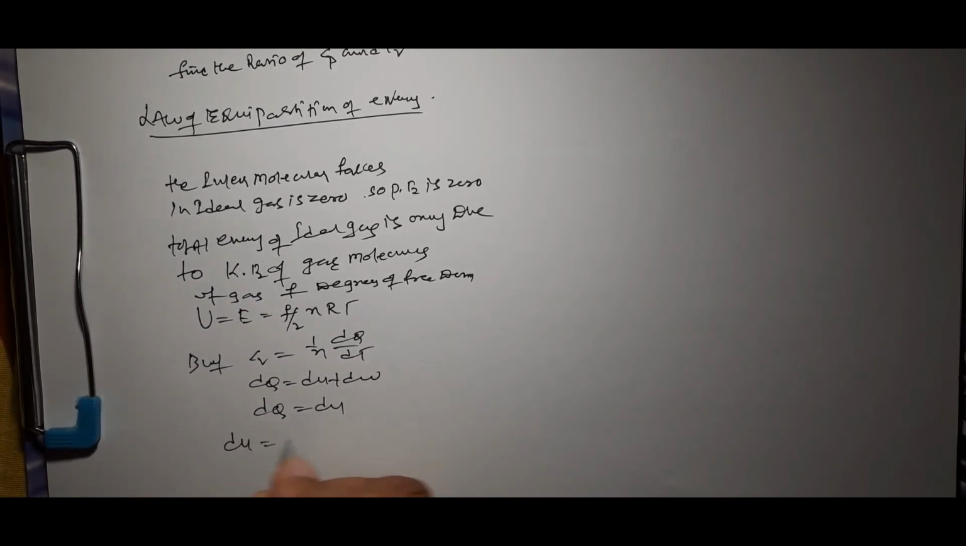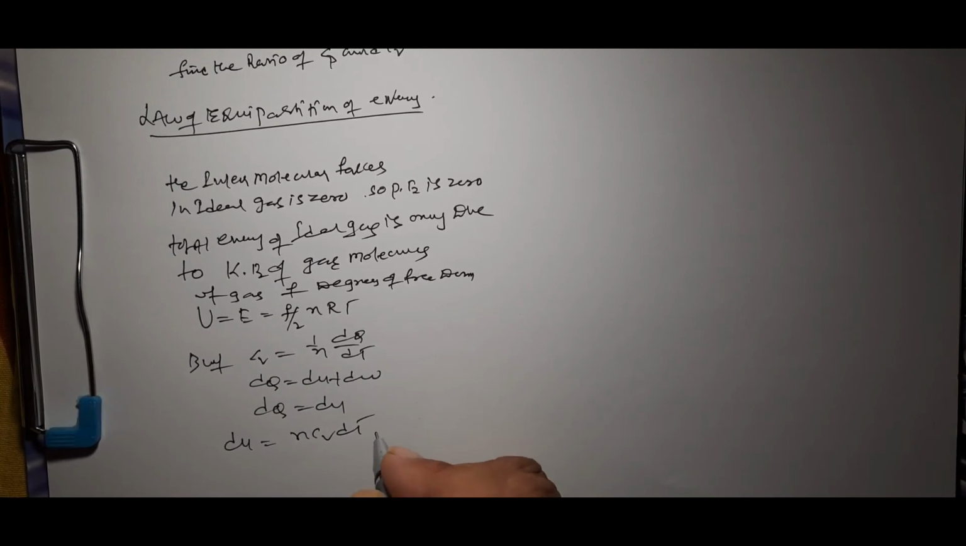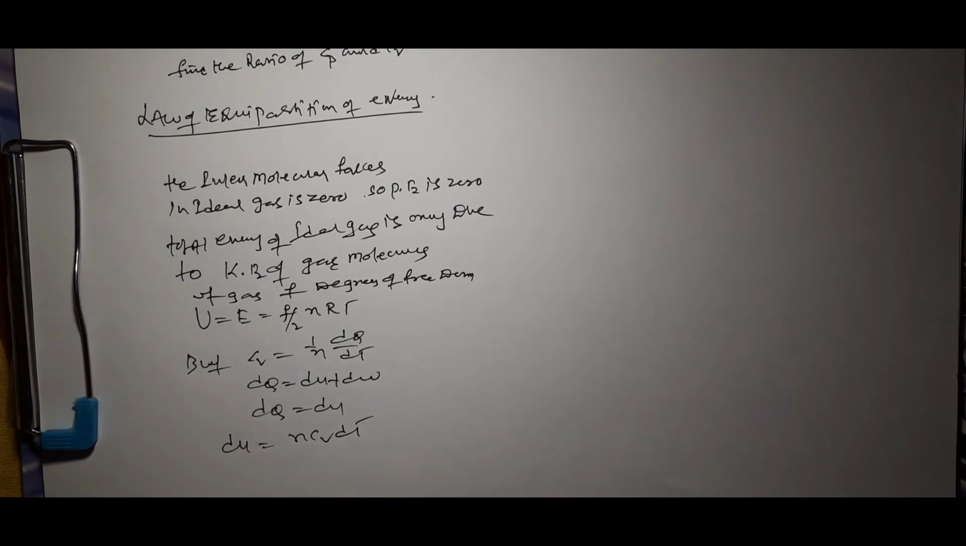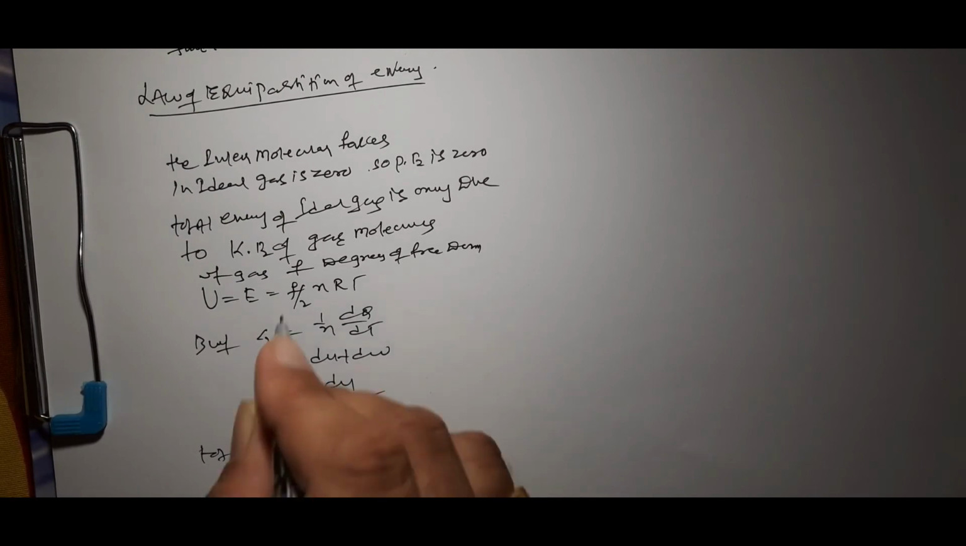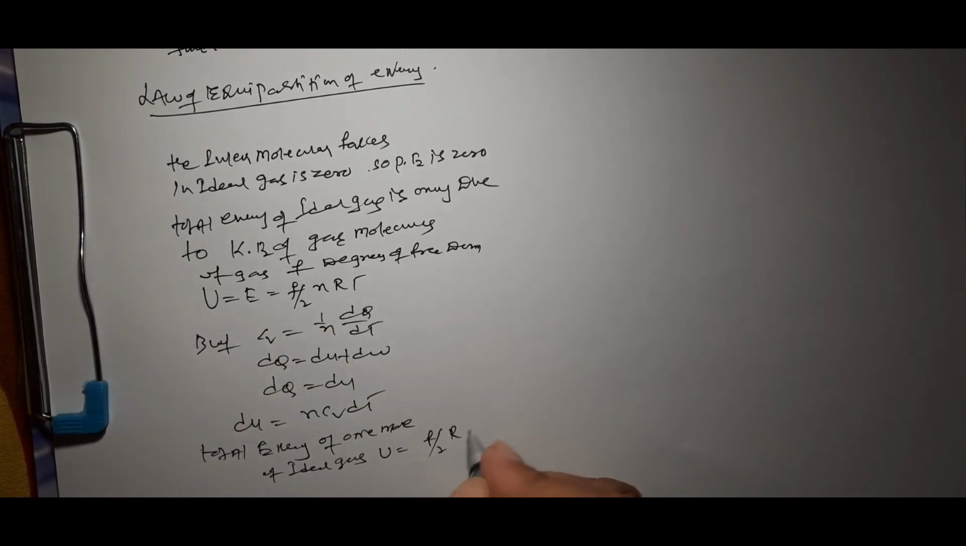That means here dU is equal to dQ, which is what we write here, nCv dT. So here dU is equal to nCv dT. So total internal energy of 1 mole of ideal gas: U is equal to, putting n equal to 1, (F/2)RT.